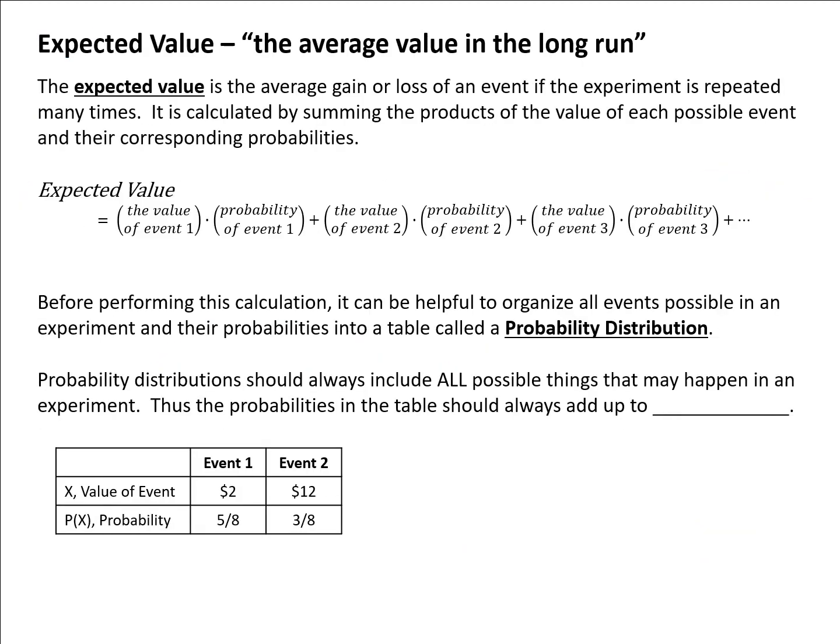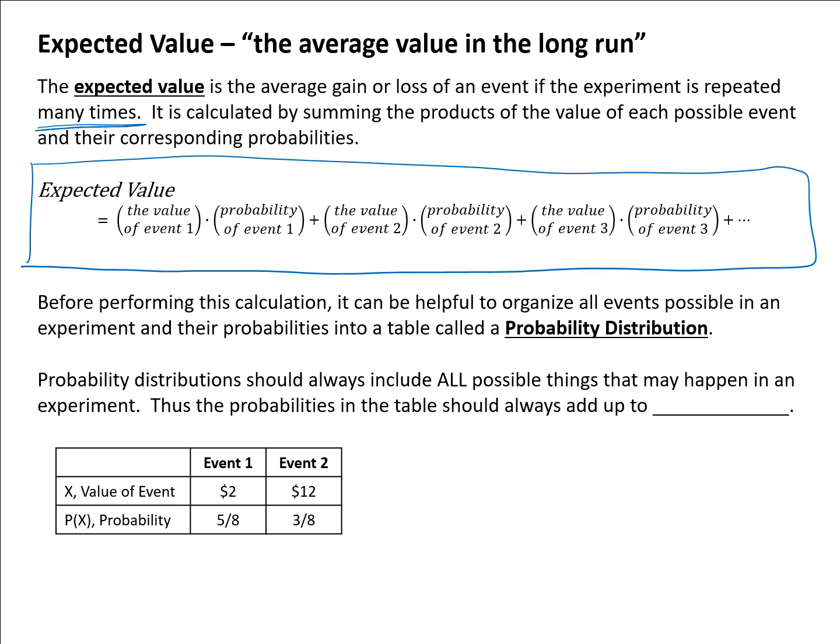Expected value. The expected value is the average gain or loss of an event if the experiment is repeated many times. It is calculated by summing the products of the value of each possible event in the experiment and their corresponding probabilities. Here I have that listed out. The expected value is equal to the value of event 1 times its corresponding probability. Notice the little dot between them. Then we add that to the value of event 2 times the corresponding probability of event 2, plus the value of event 3 times the corresponding probability of event 3, plus etc., etc., etc. We keep going until we have looked at each possible event in the experiment.